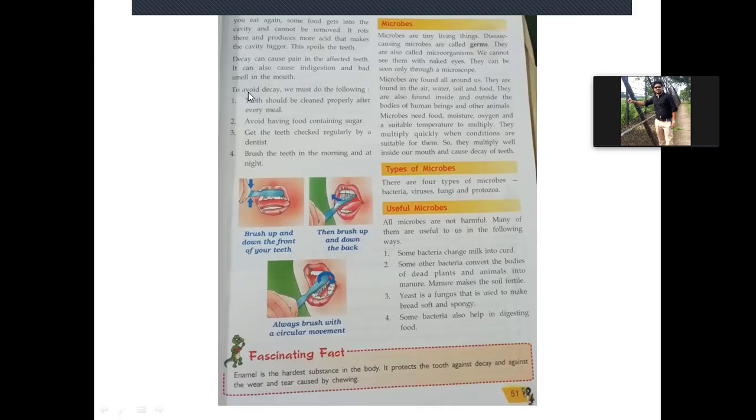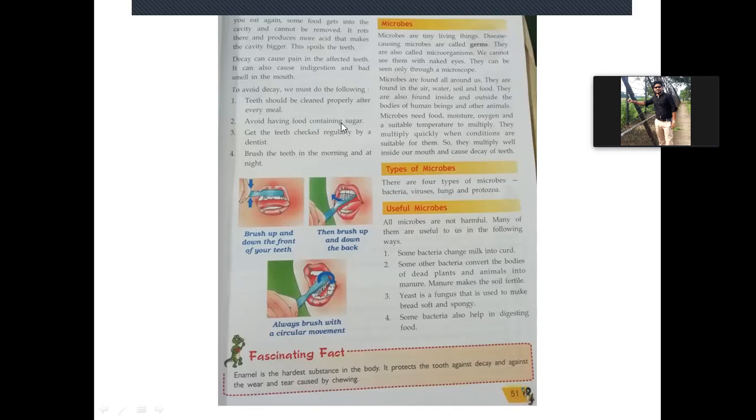So what can we do to avoid decay? To avoid decay, we must do the following. Teeth should be cleaned properly after every meal. After every meal doesn't mean you need to brush your teeth. No, after every meal you just take a sip of water, rinse your mouth and throw it out in the basin. In this way the food particles will not settle in the gaps of the teeth. They will come out and your teeth will be safe.